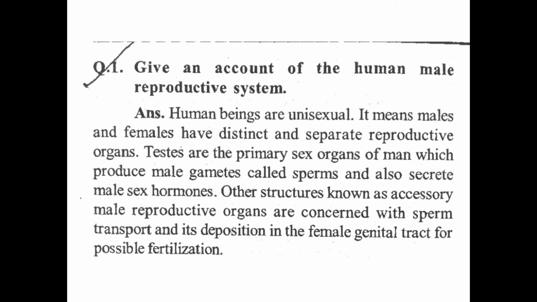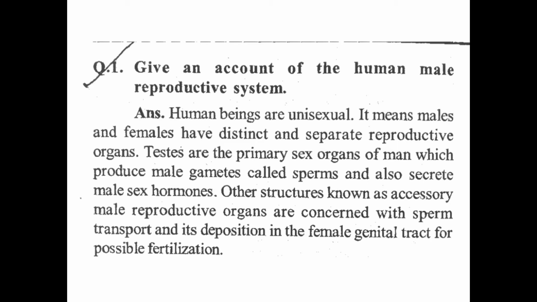So human beings are unisexual. You describe that human beings are unisexual. That means both male and female are present in humans, and males and females have distinct and separate reproductive organs. Okay, can you understand it? That means males and females have distinct and separate reproductive organs of their own type.